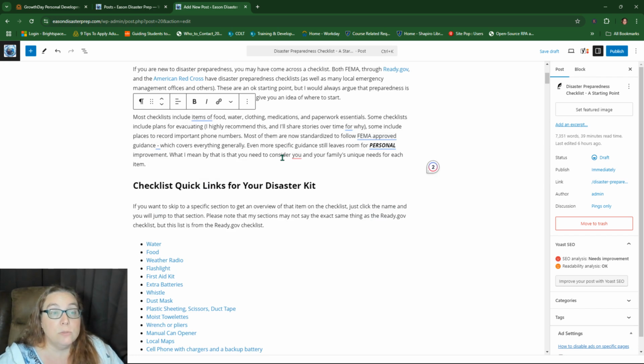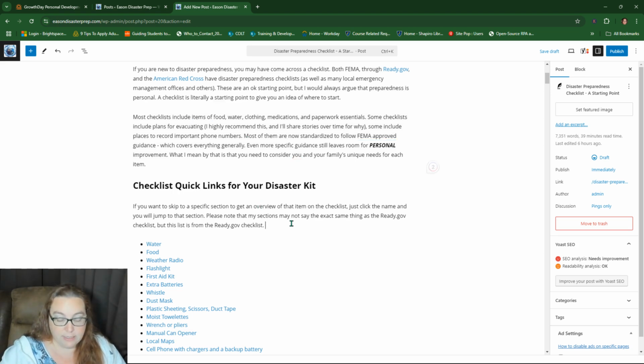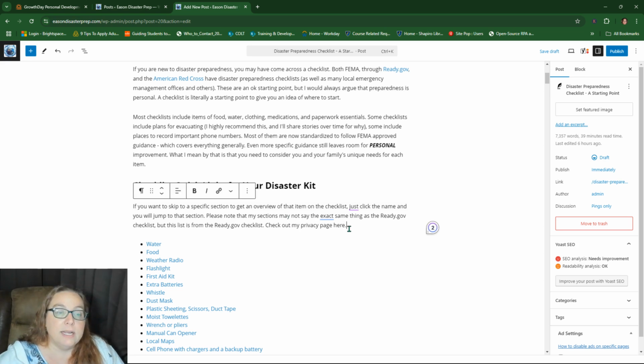Now, internal links, this is my first post so far. So internal links are a little bit harder to do without more posts, but I can show you a page. So let's say that I wanted to add in, check out my privacy page. I'm going to delete this in a minute. I can just highlight what I want to have the link. So it could be one word or it could be the entire section. But whatever I want to link from, I can highlight that. And this is as important internally as it is externally.